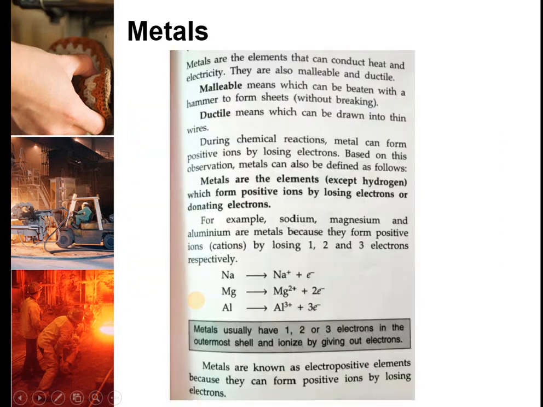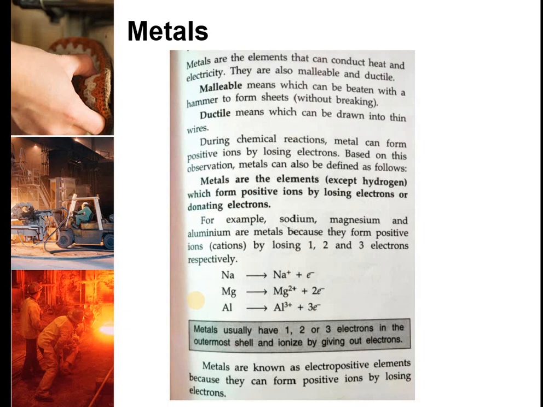So these elements are generally classified into two main parts. One is metal, another is non-metal based on their property. So what are the metals? Metals are the elements which can be drawn into sheets or pulled into wires, which have high densities, high melting point and boiling point. Also they have high tensile strength, as well as these are very good conductors of electricity.